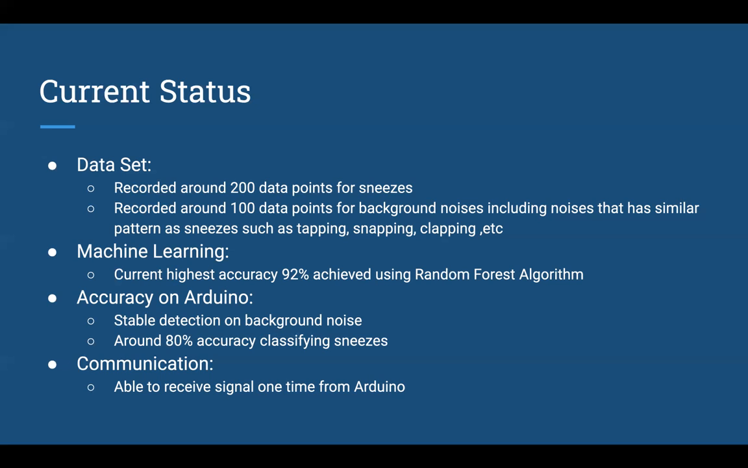For the accuracy of actual sneeze detection on the Arduino, we are able to stably detect background noises and achieve around 80% accuracy when classifying the sneezes. And for our communication, we are able to receive a signal only once from our Arduino, and the reason will be further discussed in the future steps part.